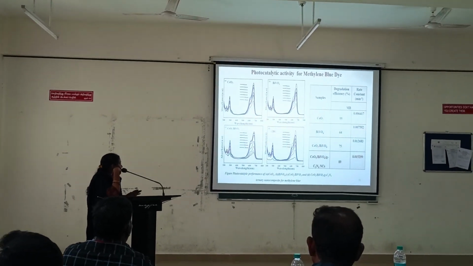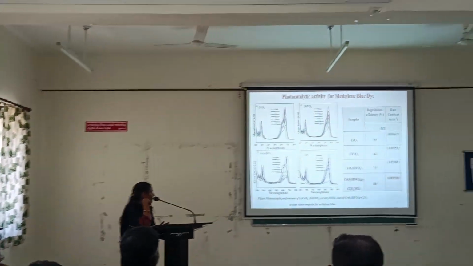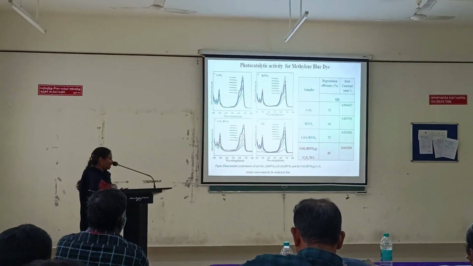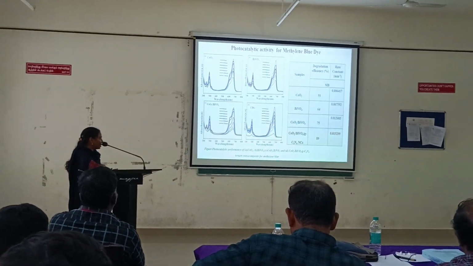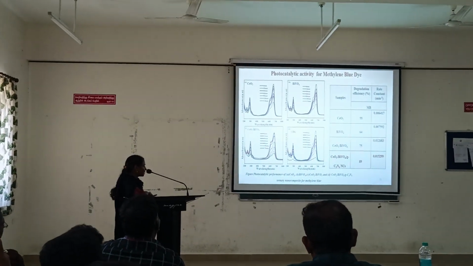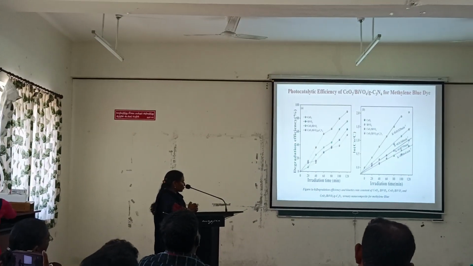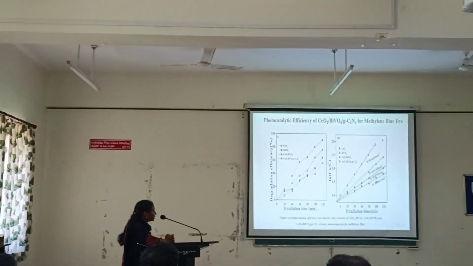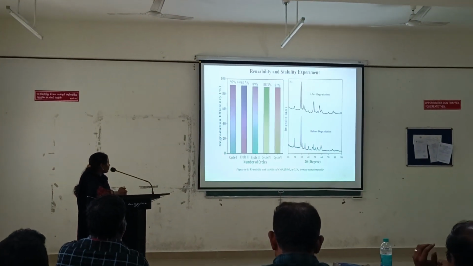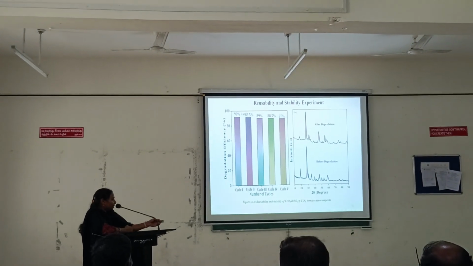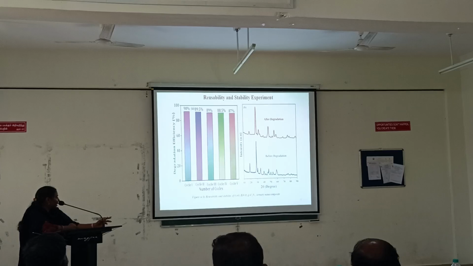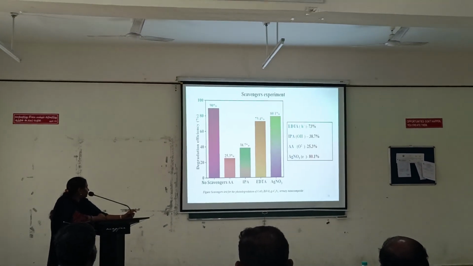Figure A, B, C shows the photocatalytic performance of as prepared materials for methylene blue dye. The ternary nanocomposites reach 89% degradation of methylene blue. The rate constant is also increased compared to the pristine materials. Figure A shows the degradation efficiency and B shows the rate constant graph for methylene blue dye. Reusability or the stability experiment confirms the material's durability and structure stability.